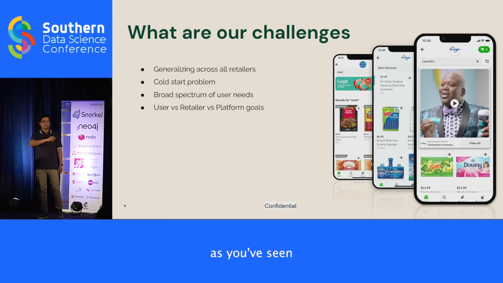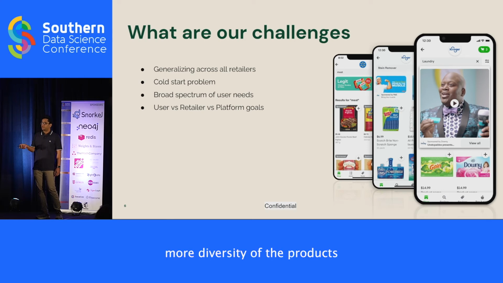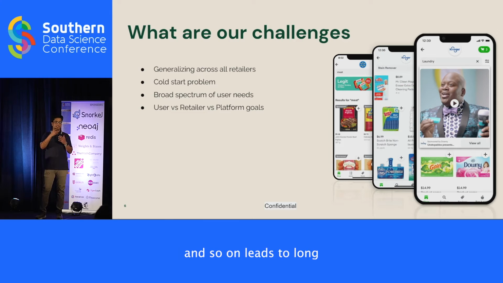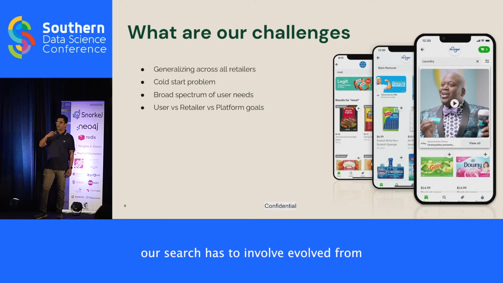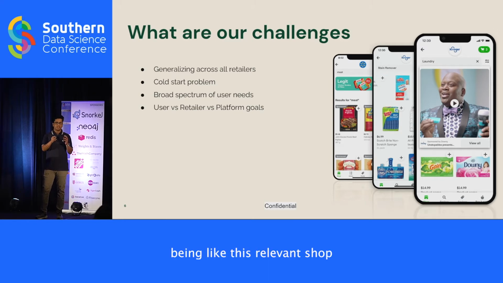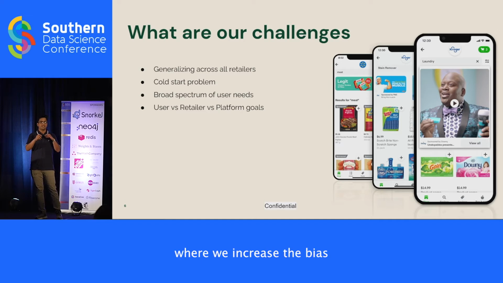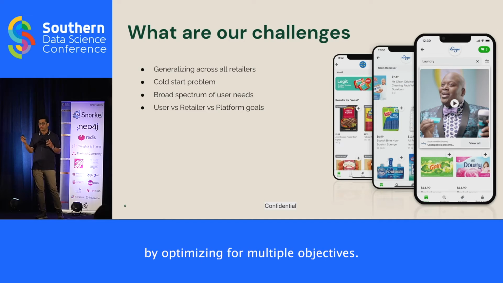Similarly, as we've seen in other recommender systems and use cases, more diversity of the products, rather than showing only the most relevant products, leads to long-term user satisfaction, which is what we really want. Therefore, our search had to evolve from being a relevant shop to a marketplace where we increase the pie by optimizing for multiple objectives, right?